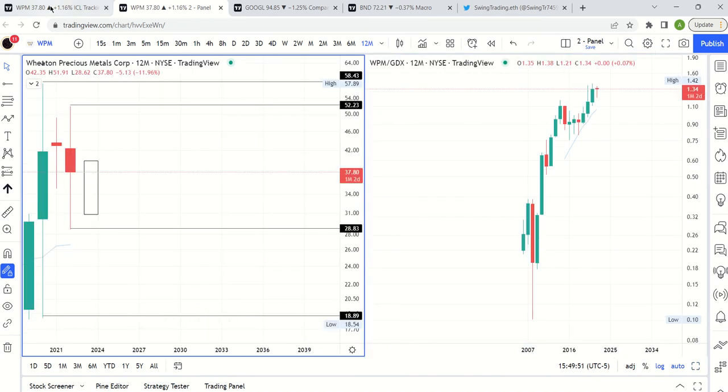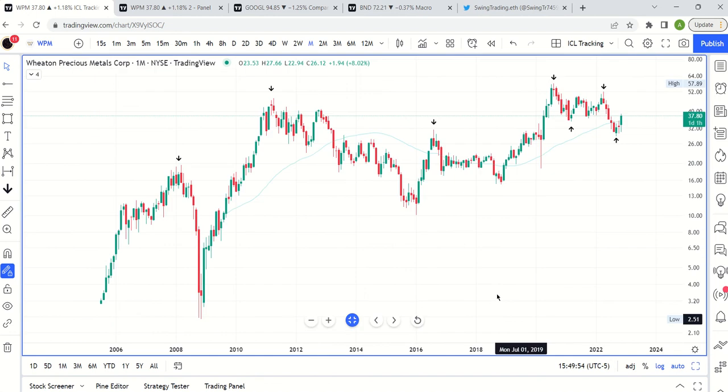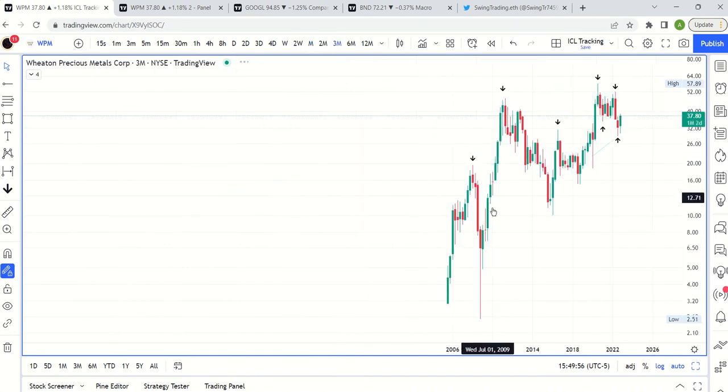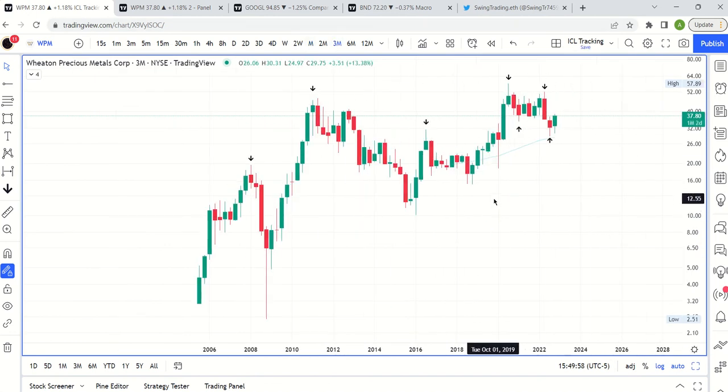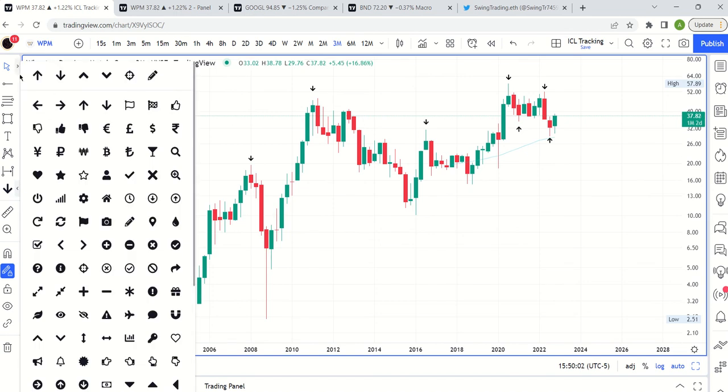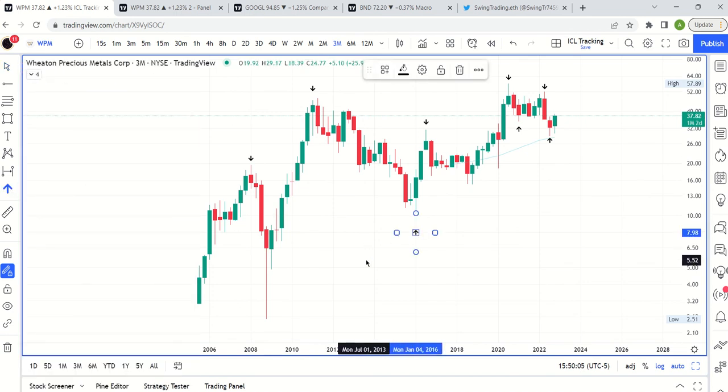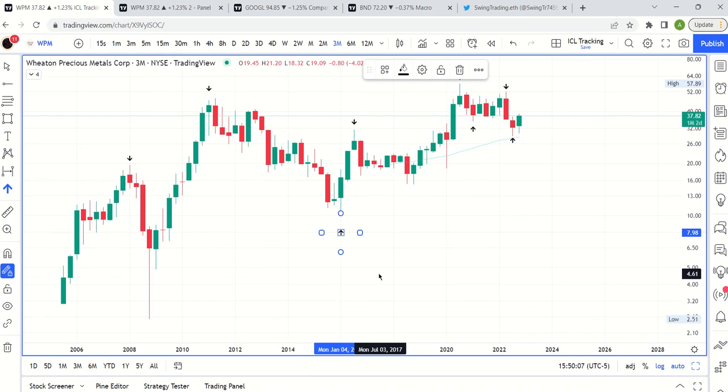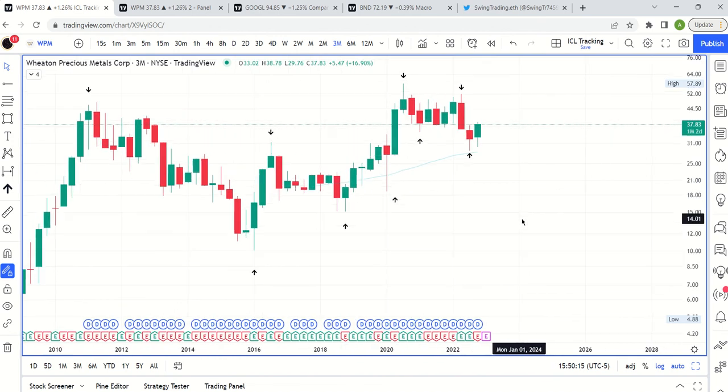Let's zoom in. Let's look at the quarterly chart here. I've drawn swing highs on these quarterly charts as well, and swing lows as well. So this is the same chart, just obviously we're looking at a deeper look. And so you see more swing lows and more swing highs because we're able to see a little bit more detail in terms of the move.